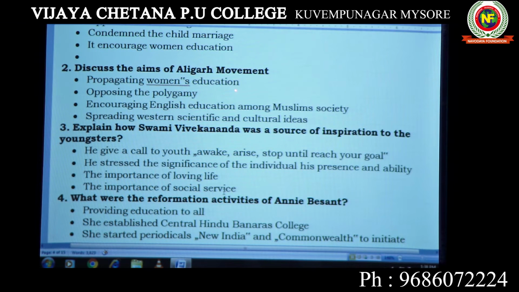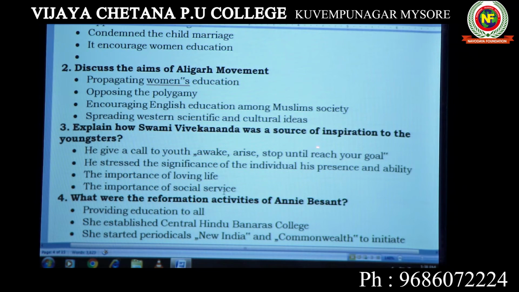One is that women's education was given importance. Then opposing polygamy. Polygamy means marrying more than one woman. Then encouraging English education, then spreading Western scientific and cultural ideas. These are all the Aligarh movement. Next one is the next important question.